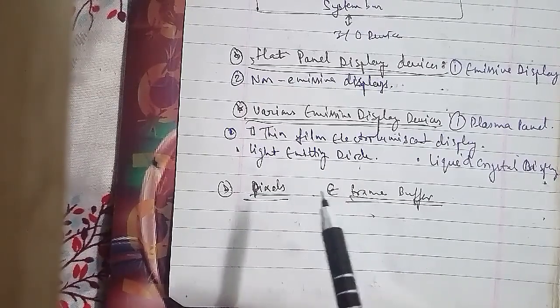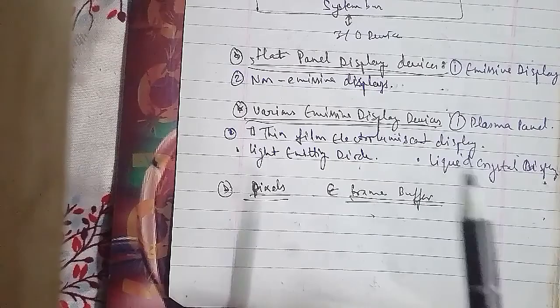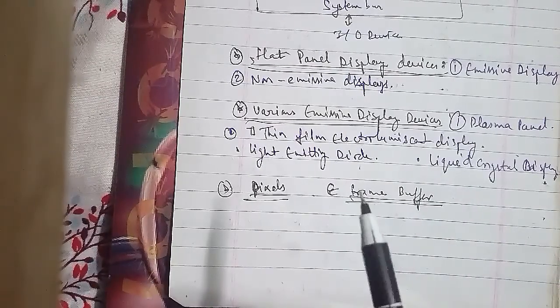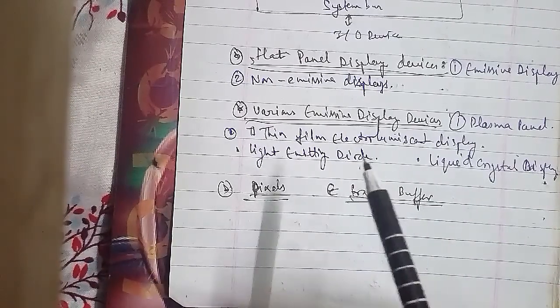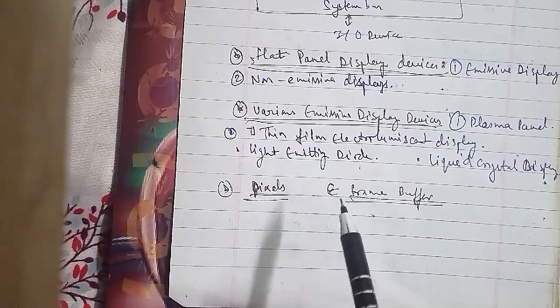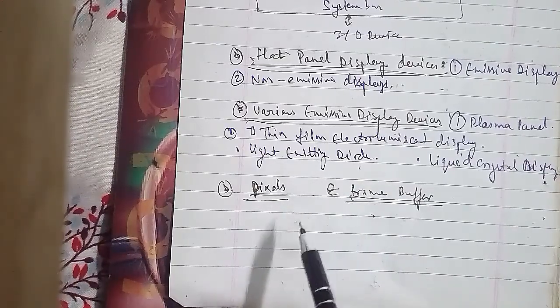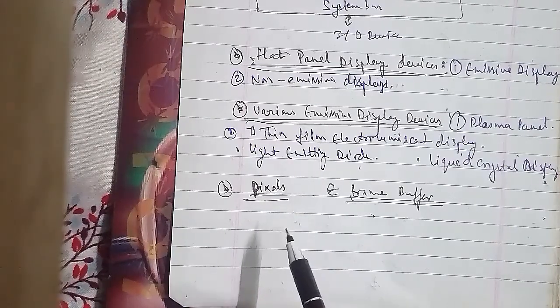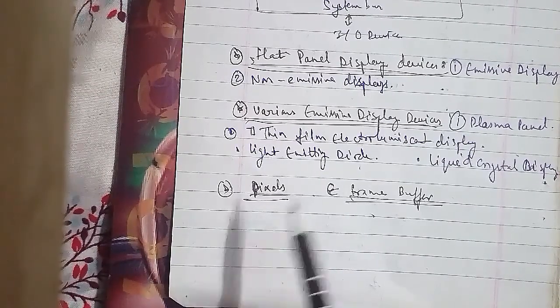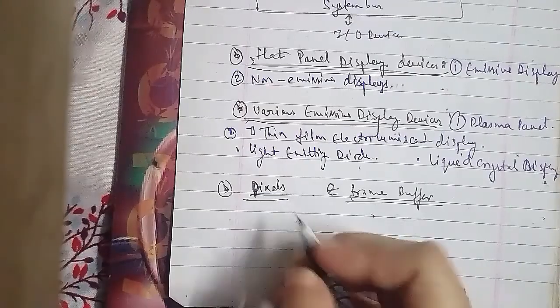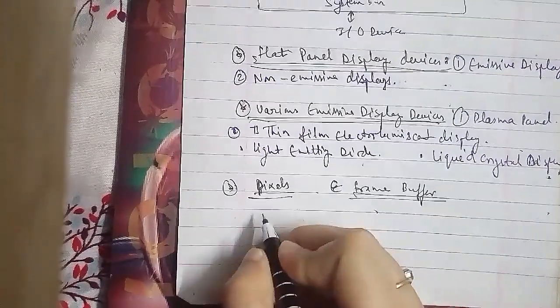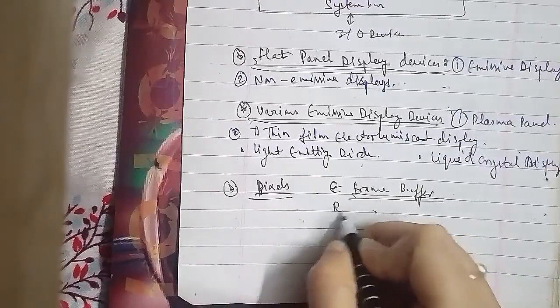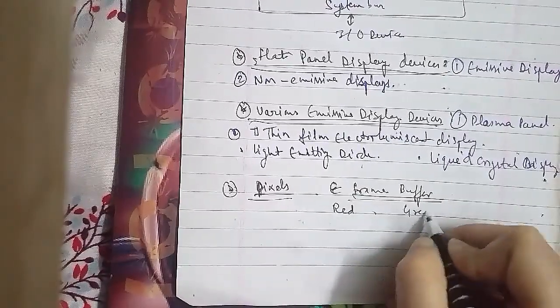So for the black, the red is 0, green is 0 and blue is 0. For the red, red is 1 and all others are 0. For the green, green is 1 and all others are 0. For the blue, blue is 1. For the yellow, the combination of red and green is yellow, so those are on and otherwise off.